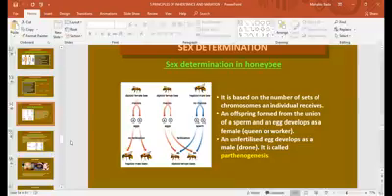What types of honeybees are there in the beehives? You can see a male honeybee is there, a female honeybee is there, and also a drone will be there. We call it a drone.